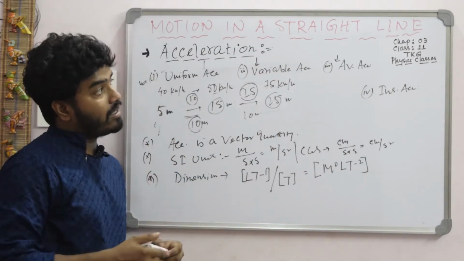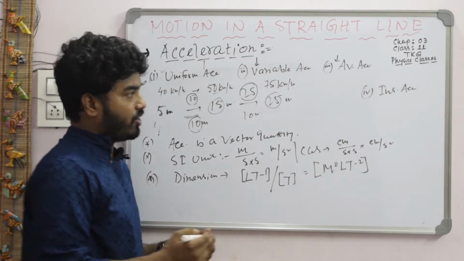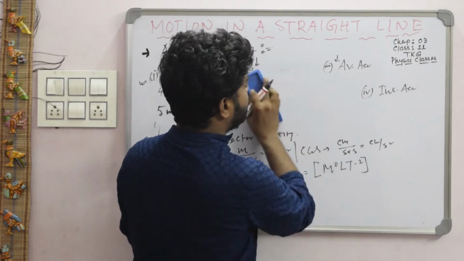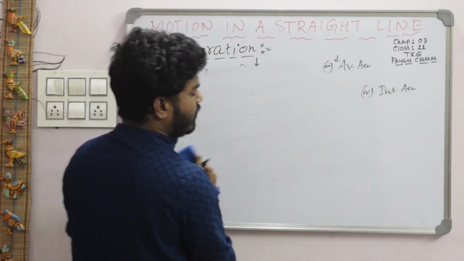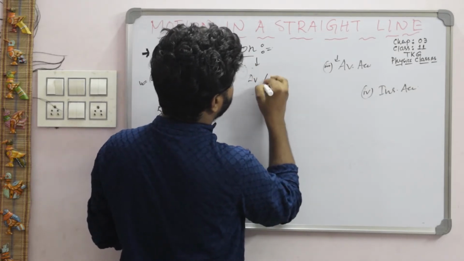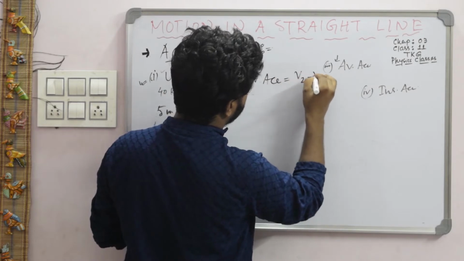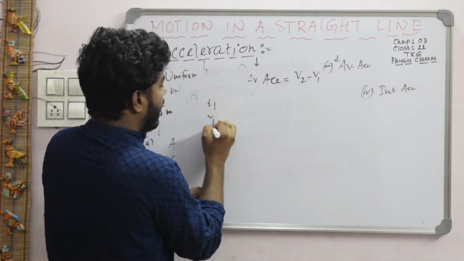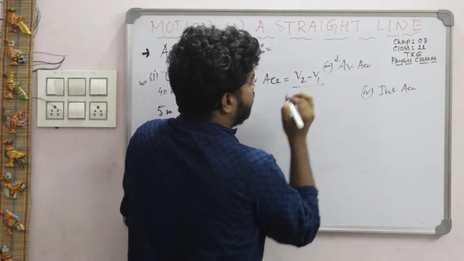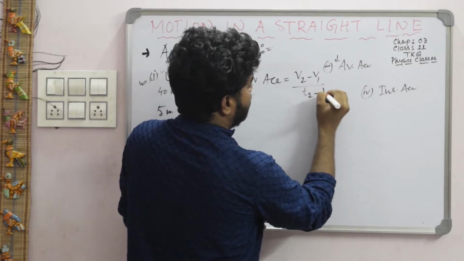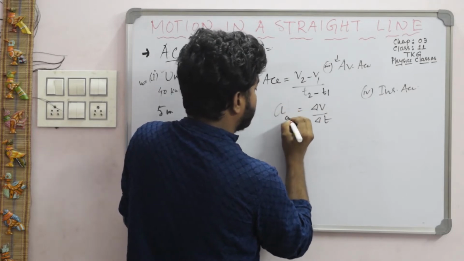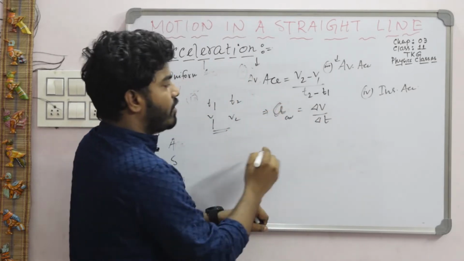Now the third one, the average acceleration. You know the average acceleration formula: change in velocity divided by change in time interval. Suppose at time t1 the velocity is v1, and at time t2 the velocity is v2. So the change in velocity is v2 minus v1, divided by the time interval t2 minus t1. So del v by del t gives the average acceleration, a_av.